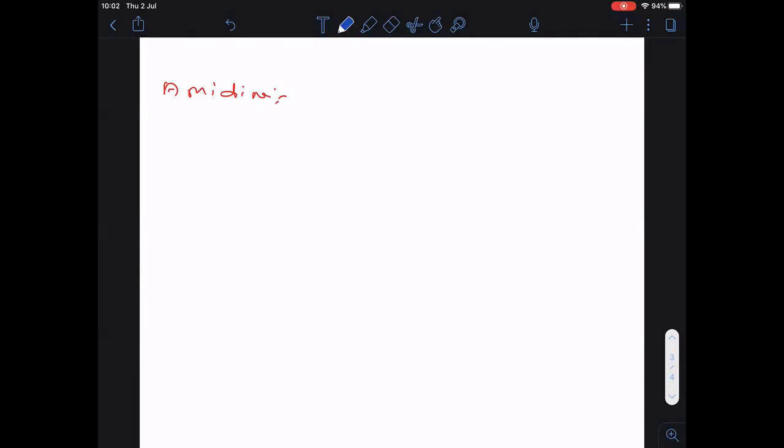Imidine. Okay, so what is this imidine structure? RC double bonded NH, NH2. This is imidine. Clear? In imidine, two nitrogens are there. So let us name one nitrogen as X and the other as Y. Now I want to know which nitrogen is more basic out of the two nitrogens.